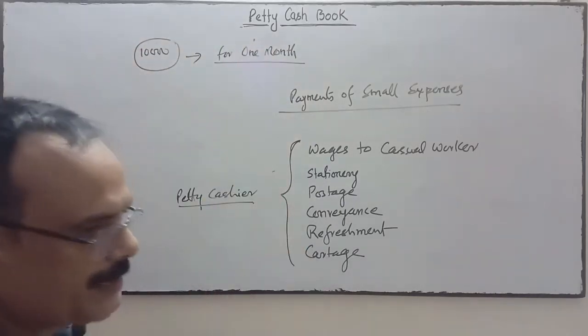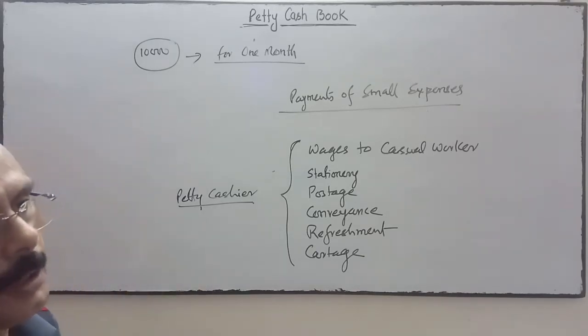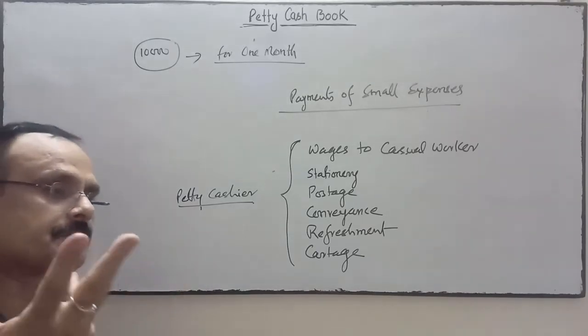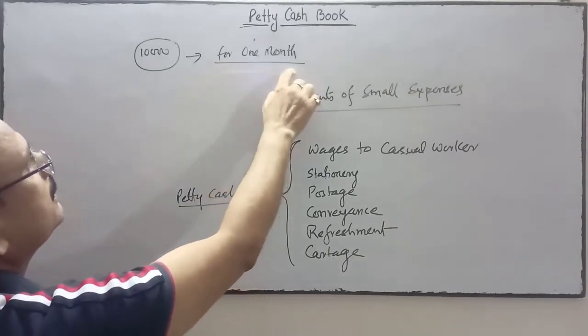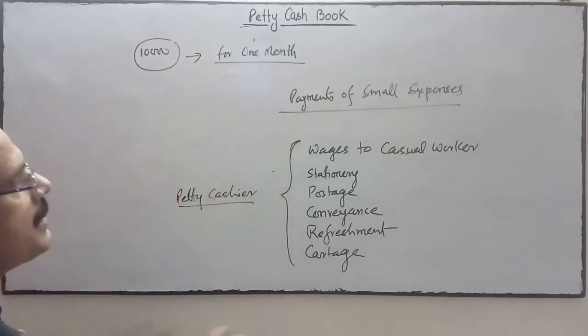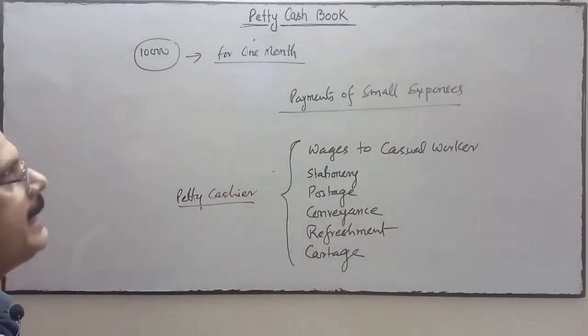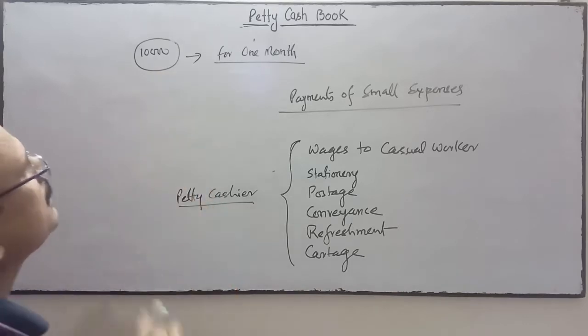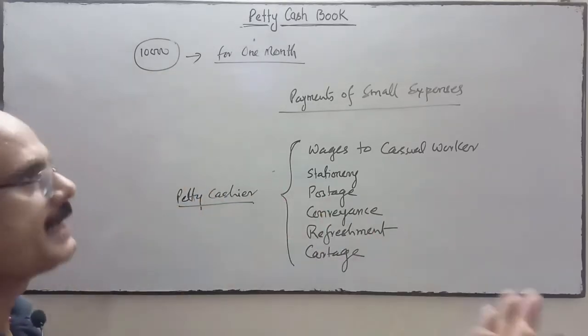As per his calculation, estimation or projection, if the head cashier feels that 10,000 will be sufficient to pay these small expenses in any month, he will fix this amount and give it to the petty cashier.